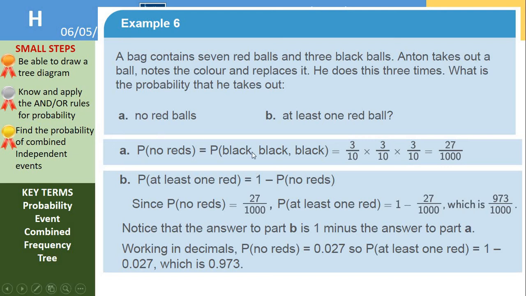So the probability of no red is what we worked out here, 27 1,000ths. So we do 1 minus this, which gives us 973 thousandths. Okay.